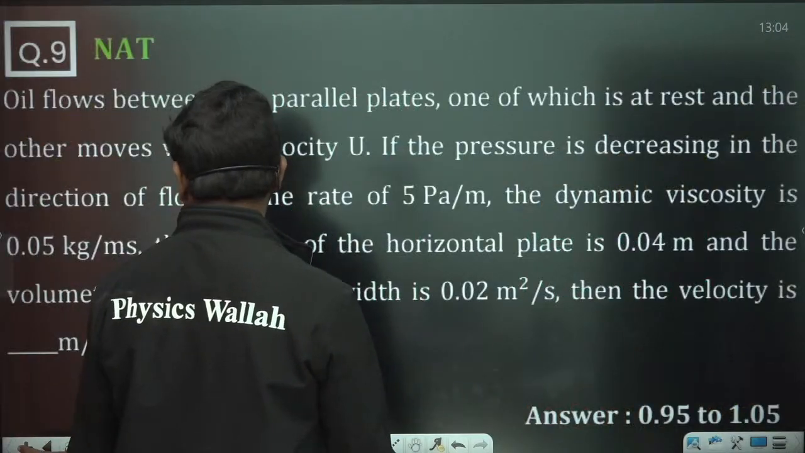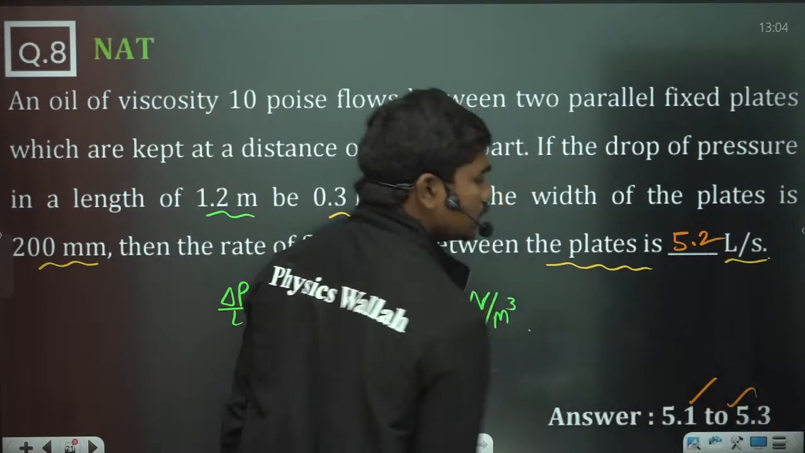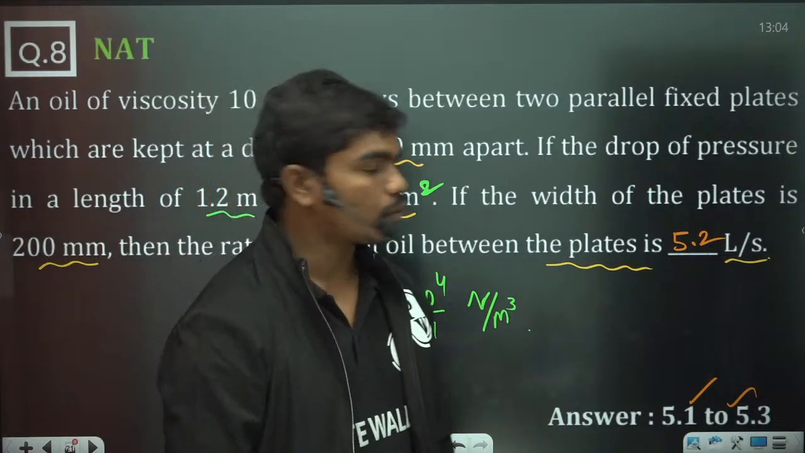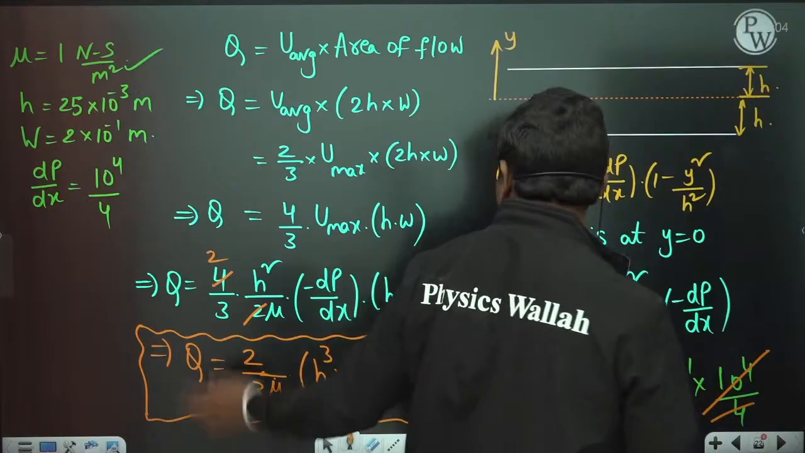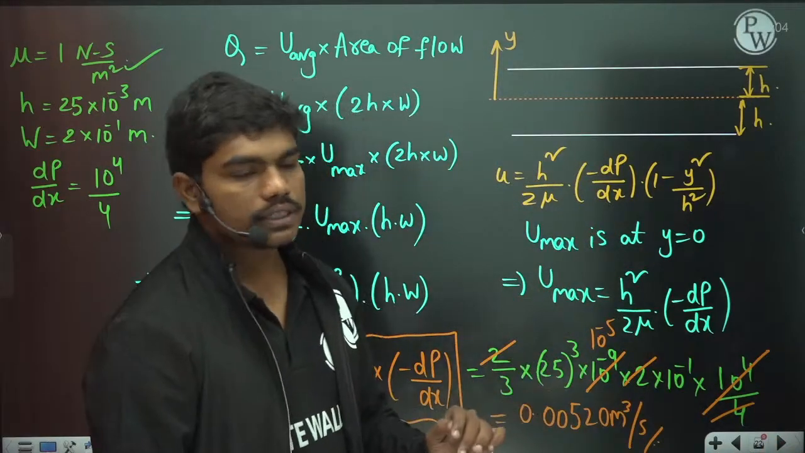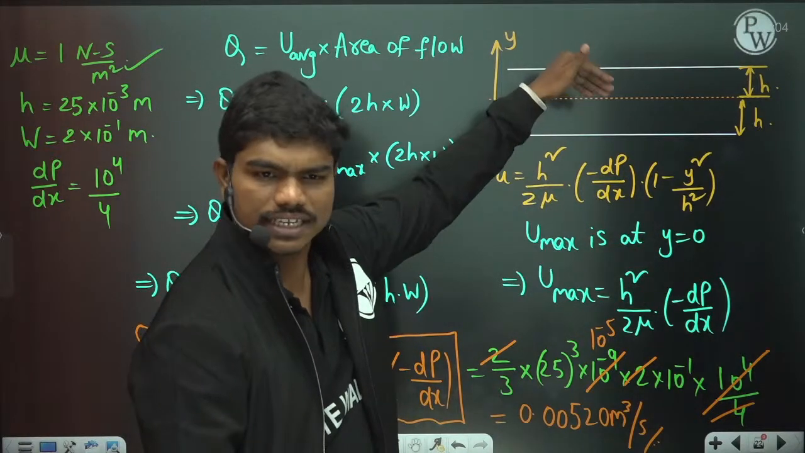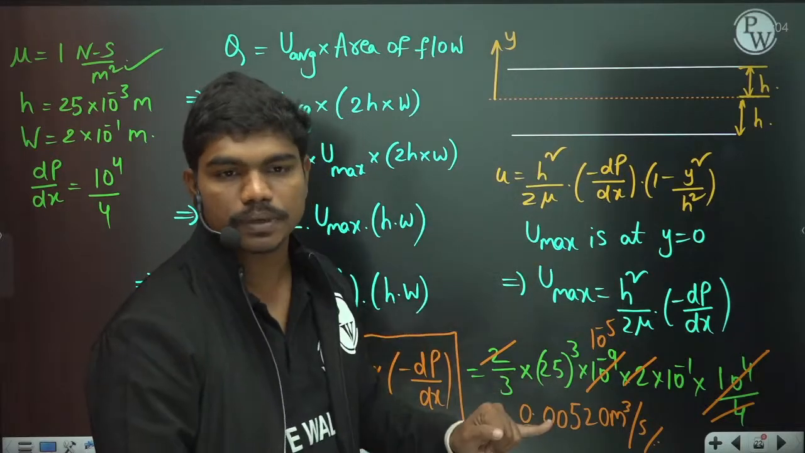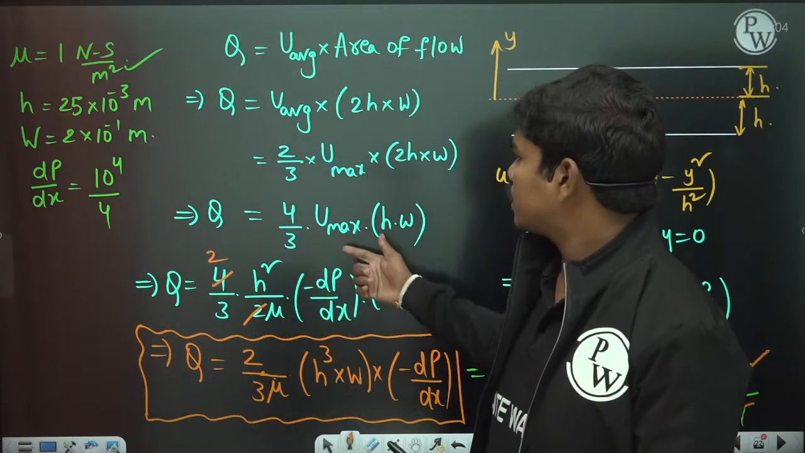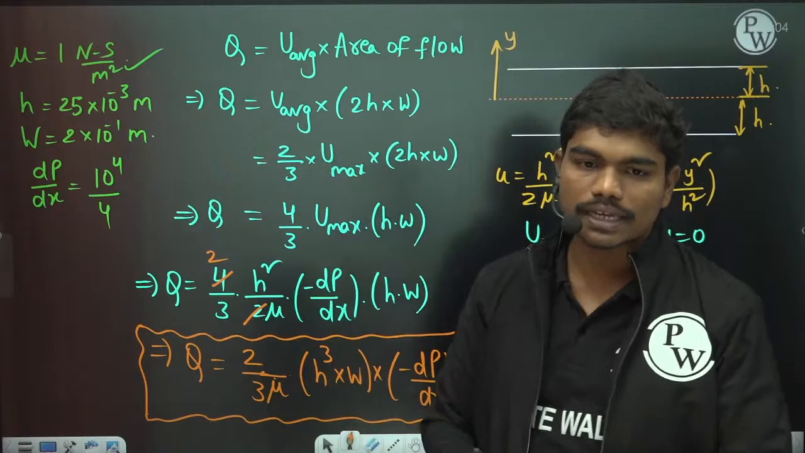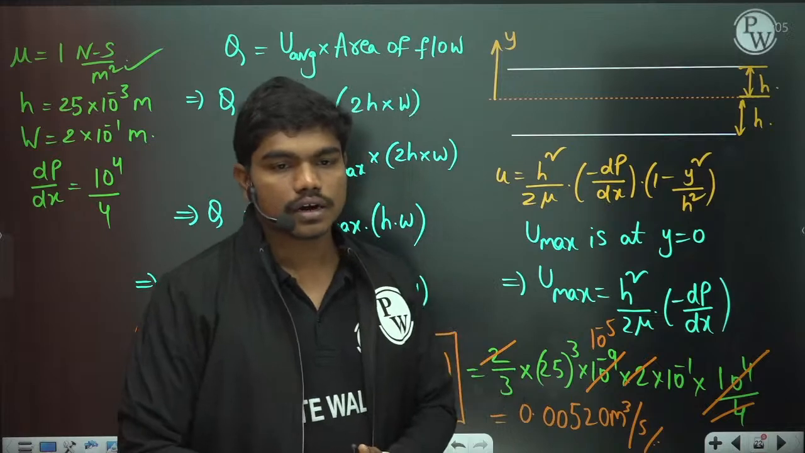So the answer to this question is 5.2 liters per second. 5.1 to 5.3 is the range for this question. So 5.2 liters per second is the discharge between these two plates, which can be calculated using this simple expression. Otherwise you need to integrate, integral u dy into w from minus h to h. Rather than that integration, this conversion is very simple. Since we know the relation that u average is equal to 2/3 of u max, we have calculated directly. Clear?